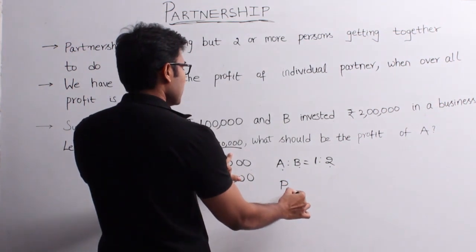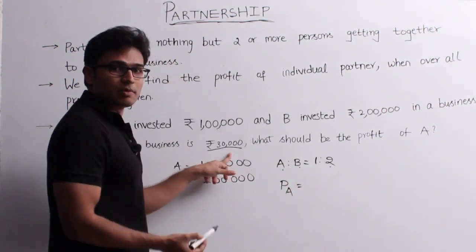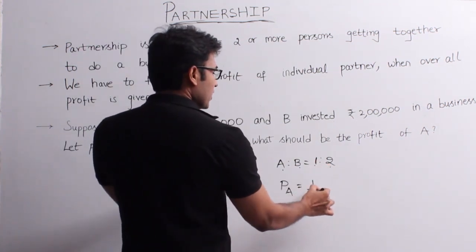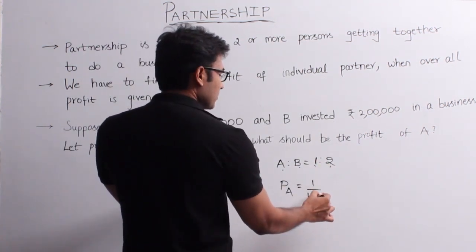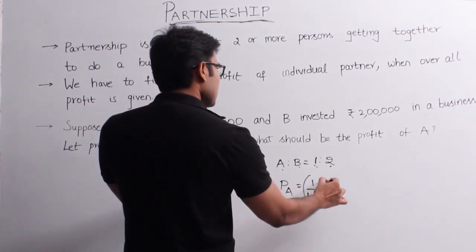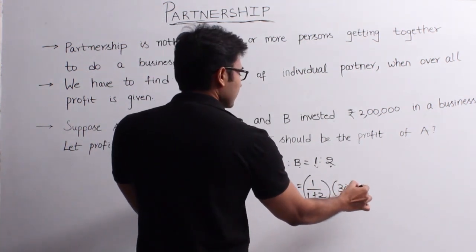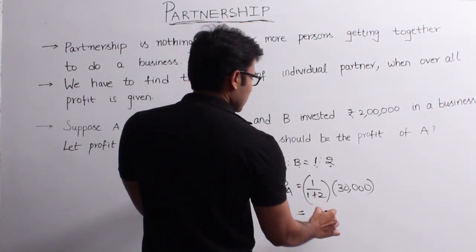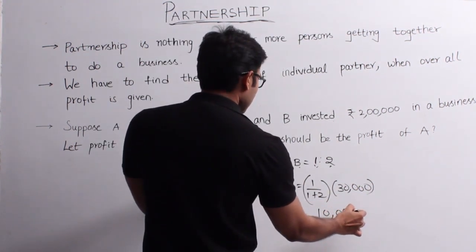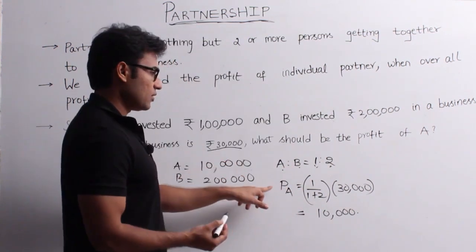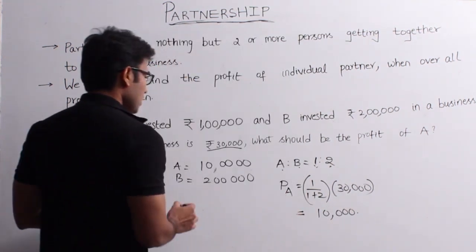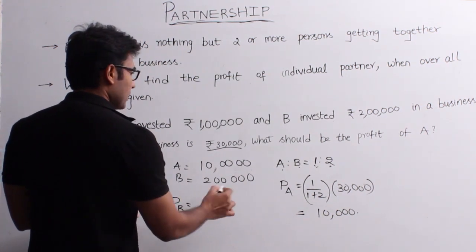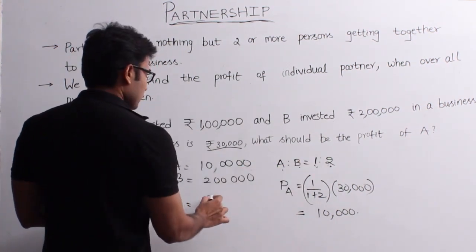So profit to A should be proportional to the investment, right? So 1 divided by the total, which is 1 plus 2 here, into 30,000. You find out that it is 10,000. So out of 30,000 profit, A is getting a profit of 10,000, and similarly profit to B is equal to 2 by 3. Why?